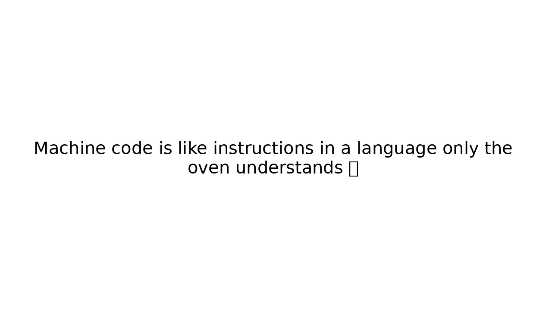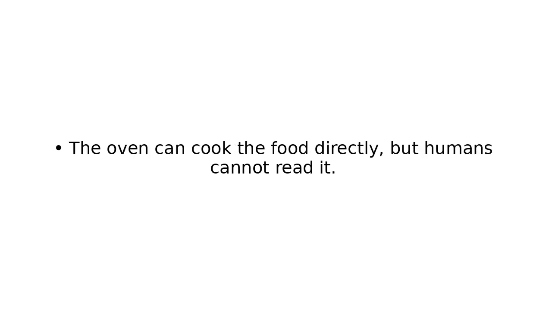Real-life analogy. Source code is like a recipe written in English. The ingredients and steps are easy for humans to read. Machine code is like instructions in a language only the oven understands. The oven can cook the food directly, but humans cannot read it.